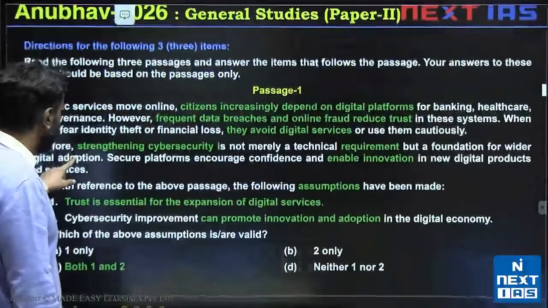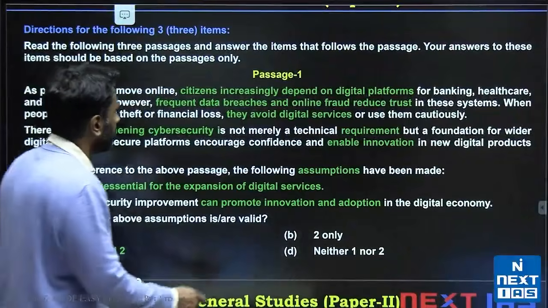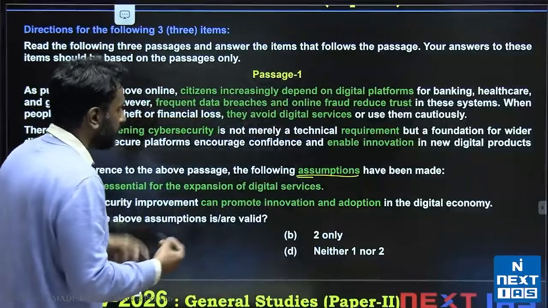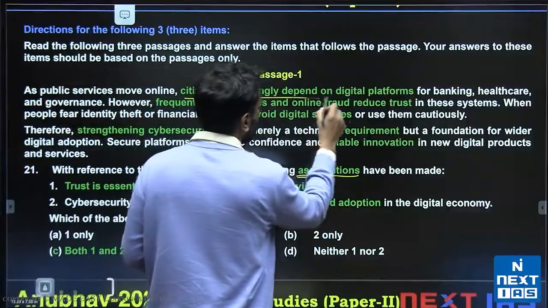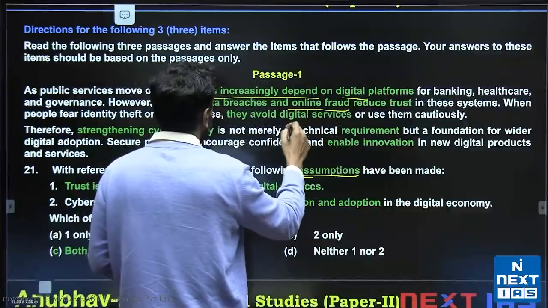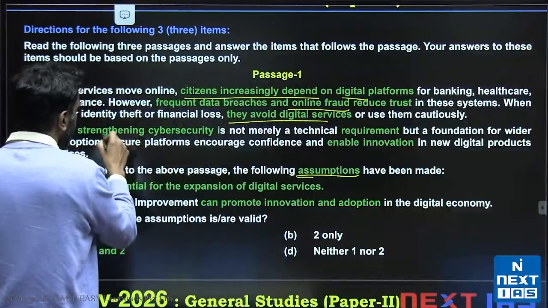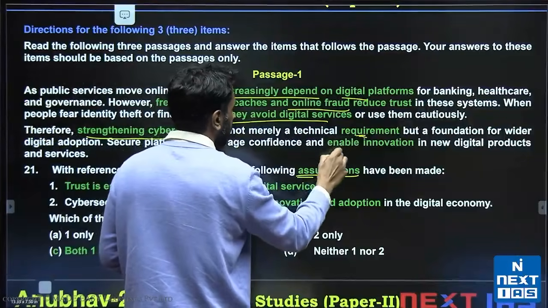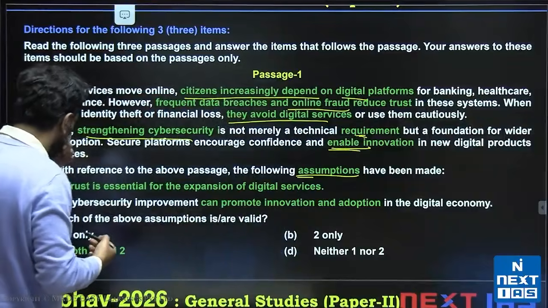Okay, we have pretty much covered every question type now. Now let's just solve the questions as valid or invalid assumptions. So here we are looking at assumptions. Assumptions can be from anywhere in the passage. The passage is about citizens increasingly depending on digital platforms which have online fraud in them. And because of this, people avoid digital services. So you need to strengthen cyber security. This is a requirement because you need to enable innovation for that.